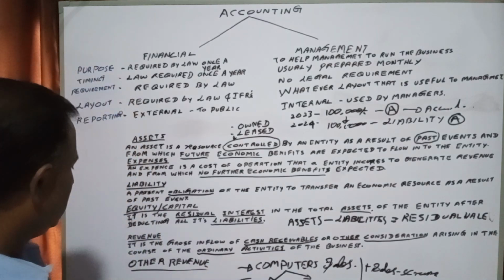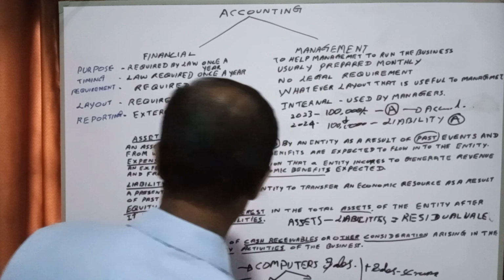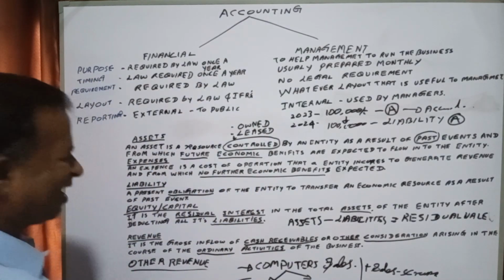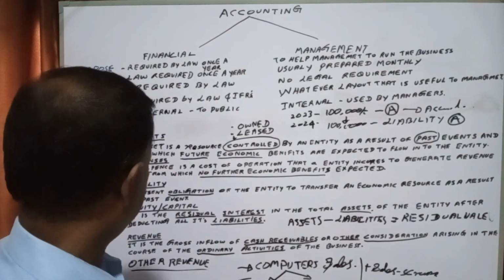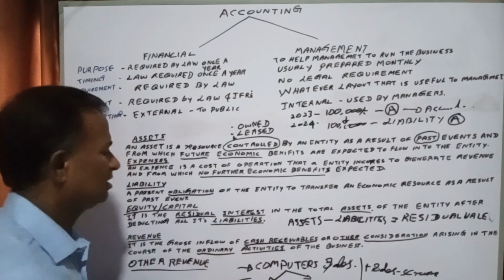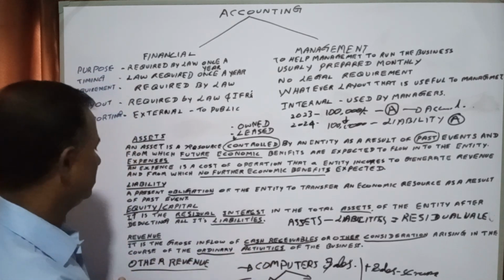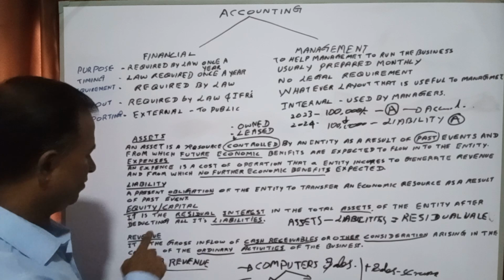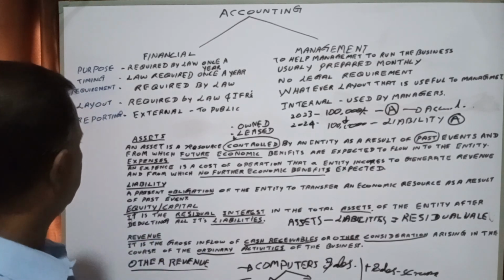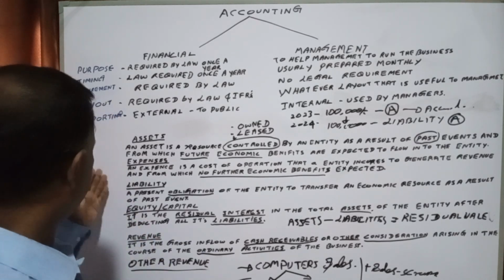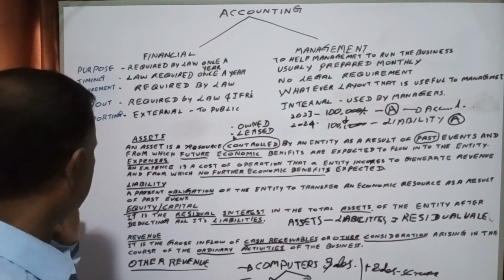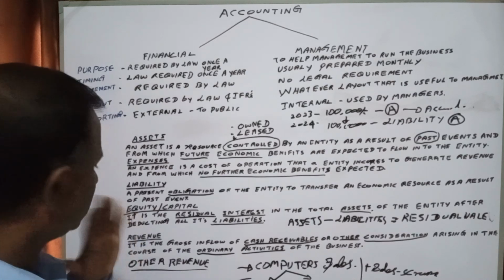This is the other revenue. Scrap sales and other extraordinary sales, all those will be treated under other revenue. Assets, expenses, liabilities, equity and capital, revenue, other revenue.